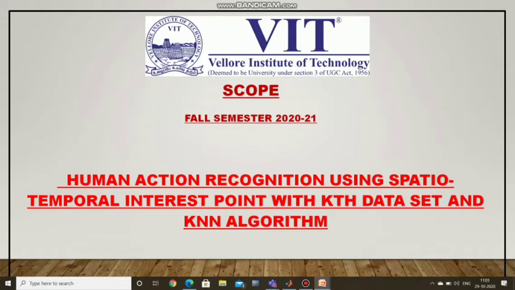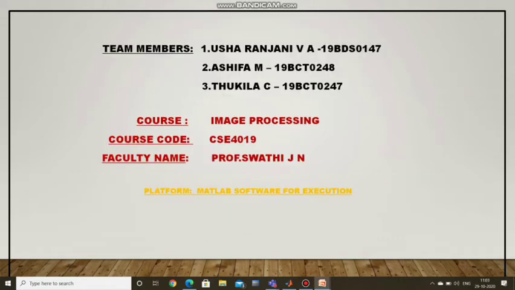Our project title is Human Action Recognition using Spatio-Temporal Interest Point with KTH dataset and KNN algorithm. There are three members in our team. We use MATLAB software for our execution.